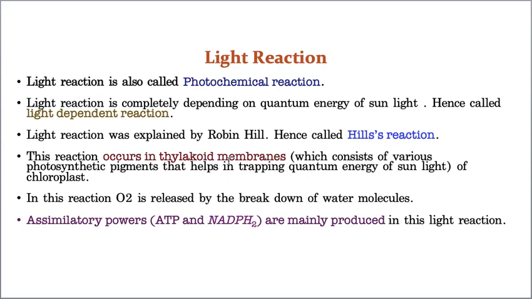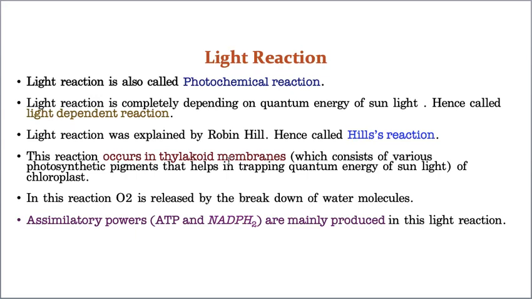If you cut the chloroplast, it again consists of small sac-like structures. I already explained all these points in the last class. If you have any doubt, go back to my last class and check, and you will recollect these points.